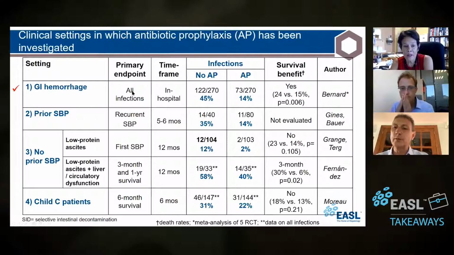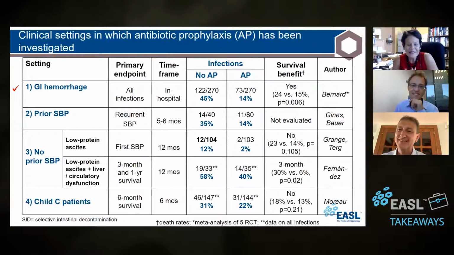One quick question, Lupe, in terms of GI hemorrhage, Child A patients, what's your take on that? Yeah, this is great, Andres. My point, later on we're going to mention this actually. It is the sickest patient that is prone to infection. So even in the setting of GI hemorrhage, Child A patients do not seem to benefit from norfloxacin prophylaxis or any antibiotic prophylaxis.